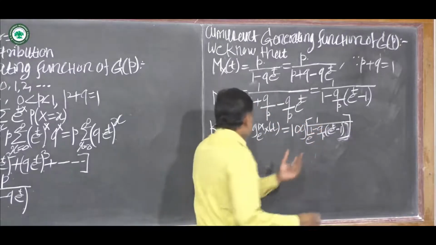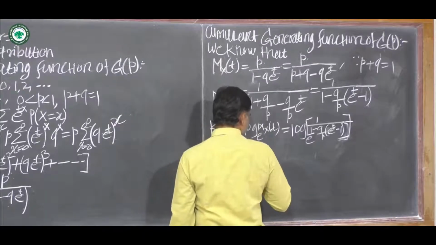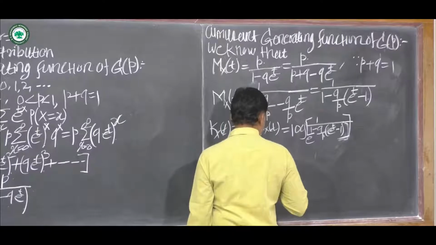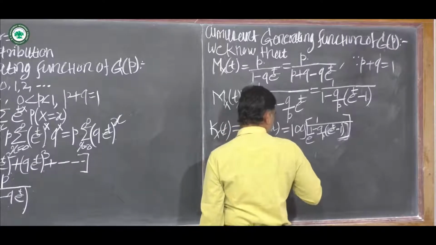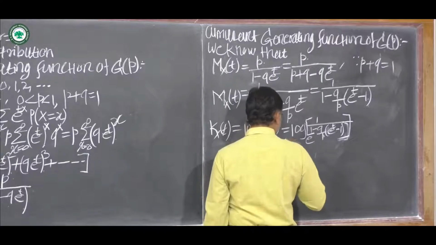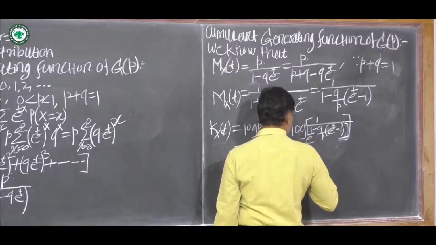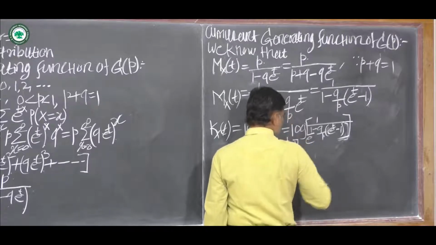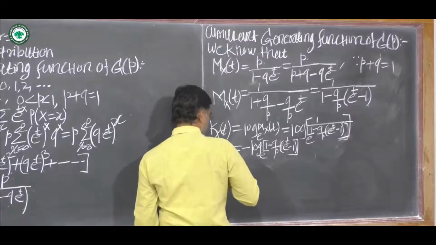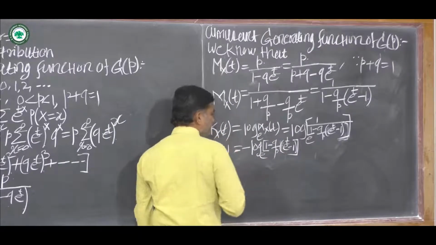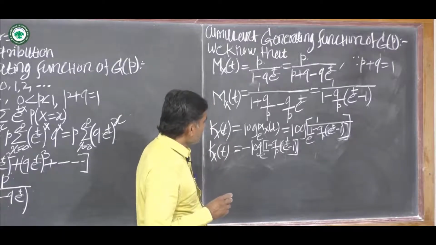Okay, now this can also be written as minus log to base e of 1 minus Q upon P into in bracket e raised to t minus 1, bracket complete. This is Kx of t.